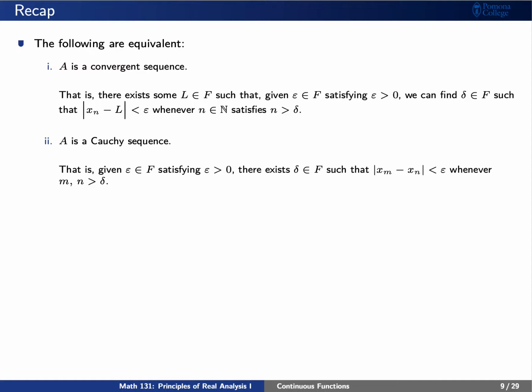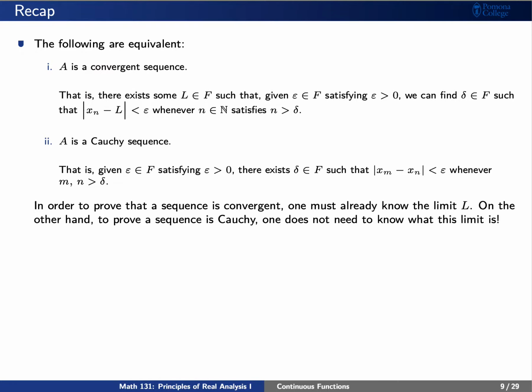This is the same as saying that A is a Cauchy sequence. That is, given a positive epsilon, there exists a delta such that in absolute value, xm minus xn is less than epsilon whenever m and n are greater than delta.